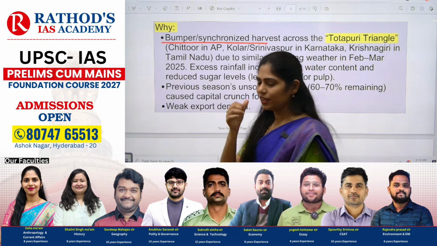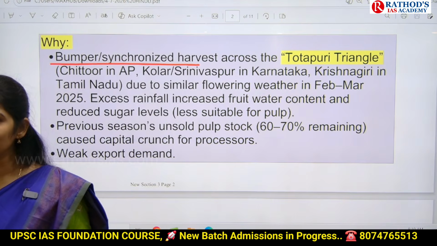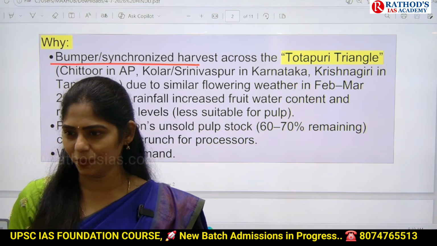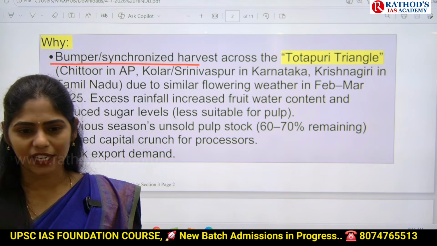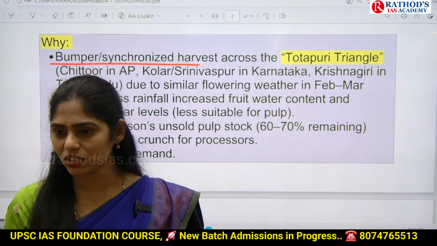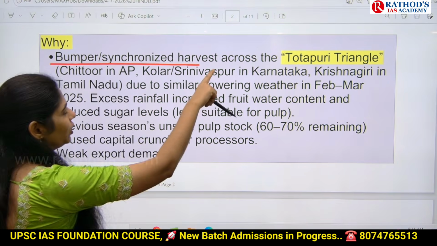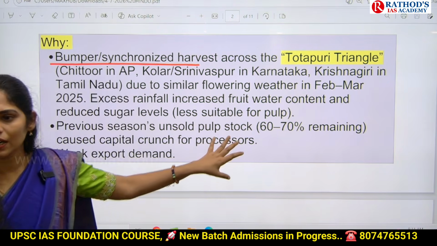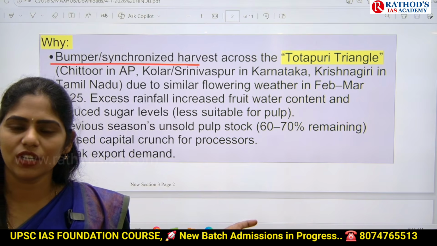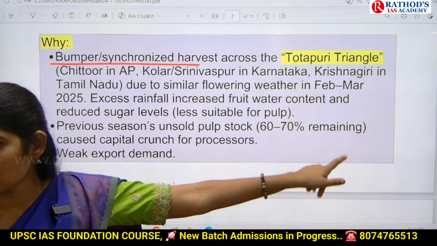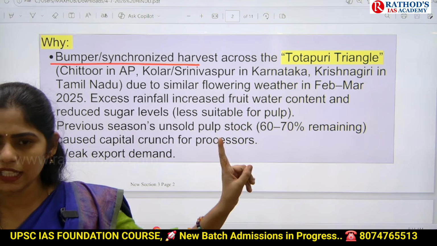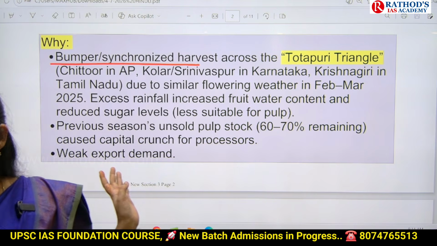In a match the following based question, we can't expect which question can be given in UPSC. If this kind of triangles are in use, it may ask all these triangles. It is a possible question. On one side, they'll give you Totapari Triangle, Bermuda Triangle. Next one is Golden Triangle. On another side, areas, geography. Are you understanding? In that way, they can give a question.